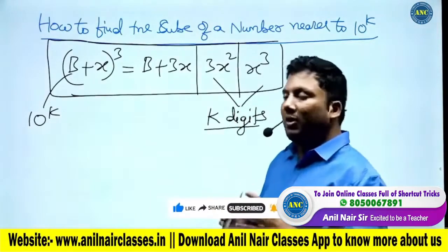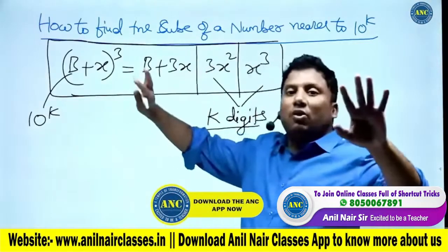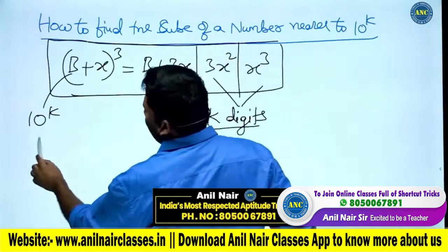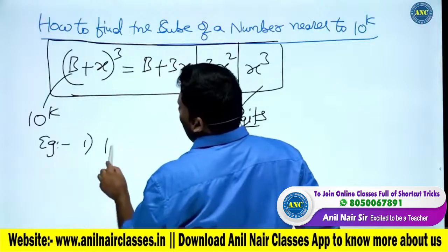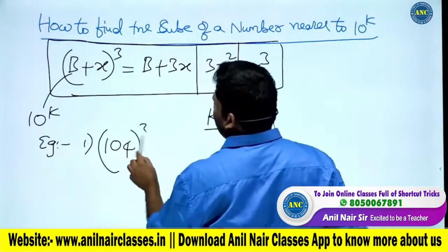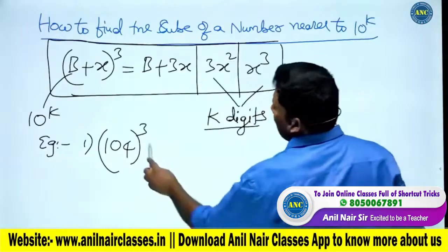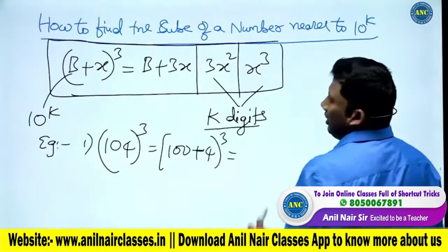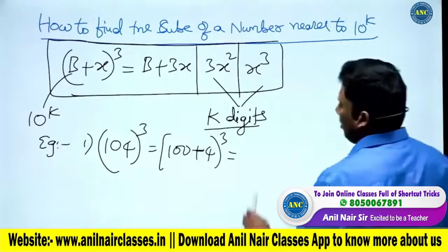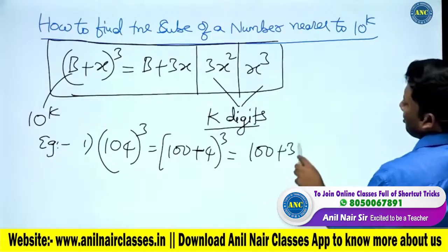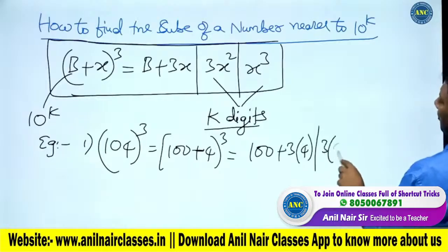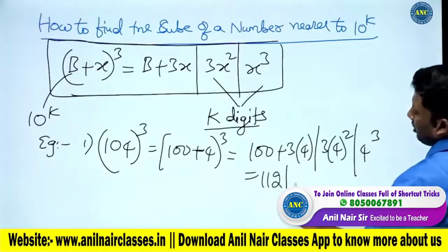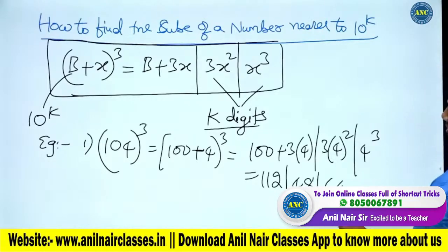How to find the cube of a number? Same thing, (a + b) whole cube, only thing is a is of the form 10 power k. One example which we will do. First example, 104 power 3. This is (100 + 4) power 3. B is 100, x is 4. So it is b cube, 3b square x, 3bx square, and x cube. Then 100 plus 12 is 112, 16 3s are 48, and 64.